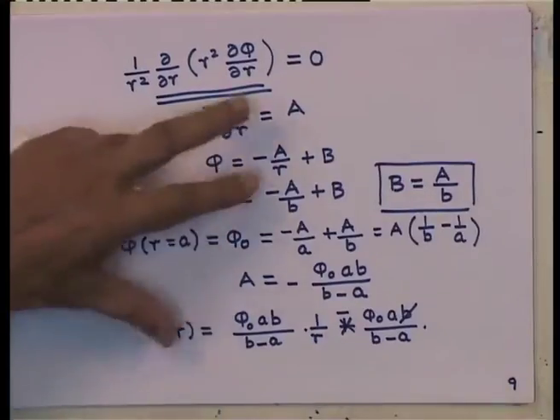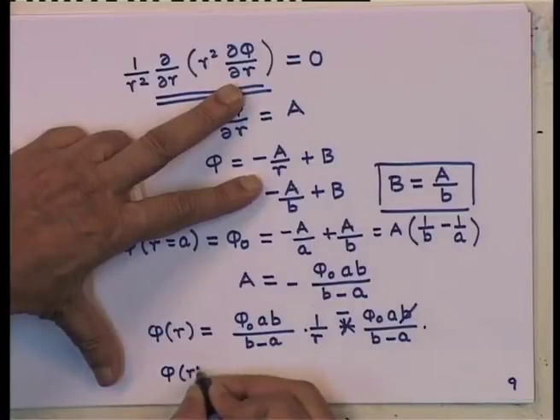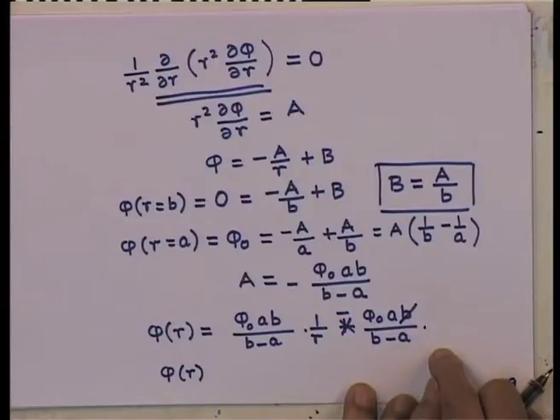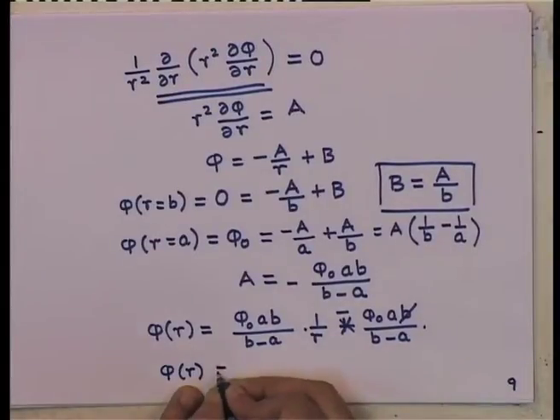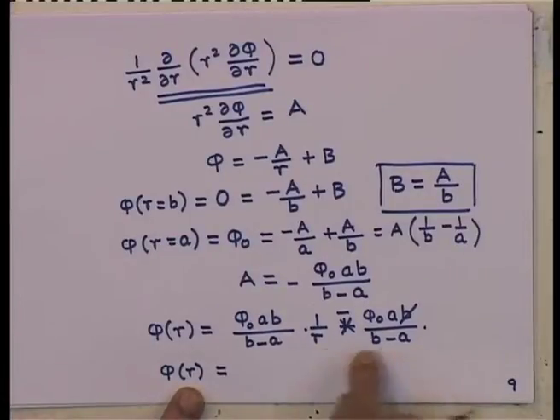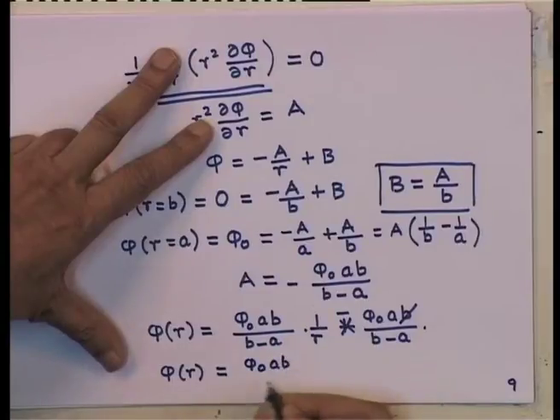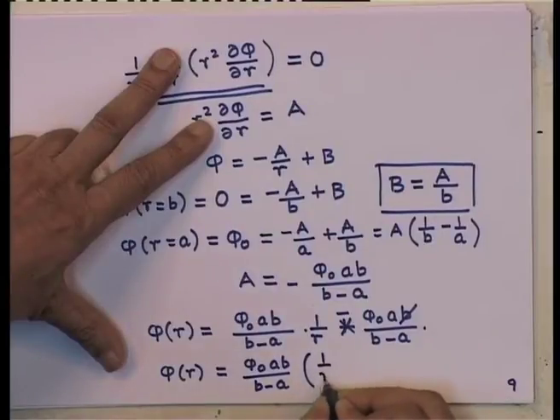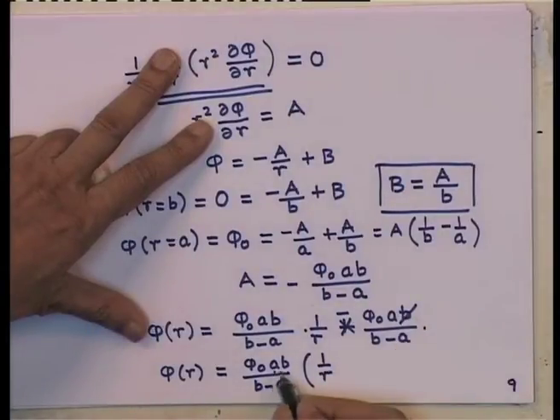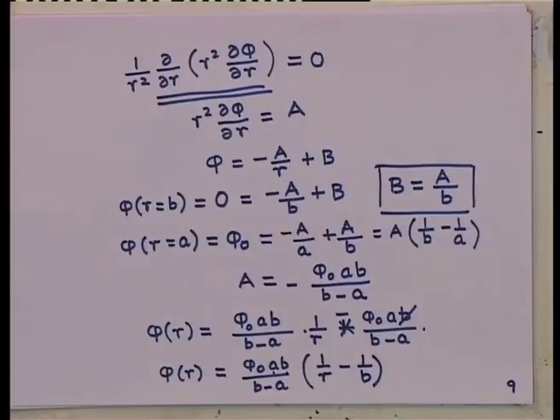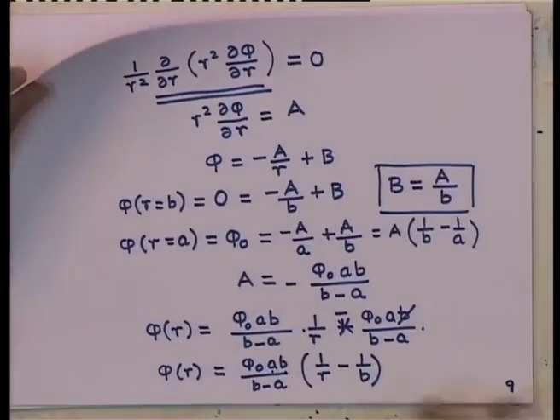So, phi of r is given by this expression, but you can simplify some of these expressions a little bit and get phi 0 a b by b minus a, you have a 1 over r there, and I get minus 1 over b there. So, this is the expression for the potential in case of a spherical conductor.